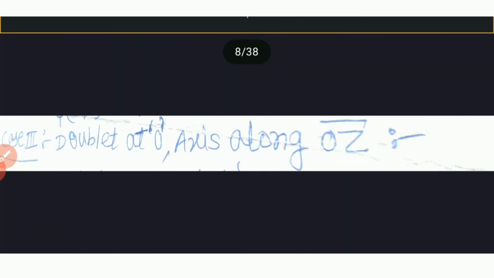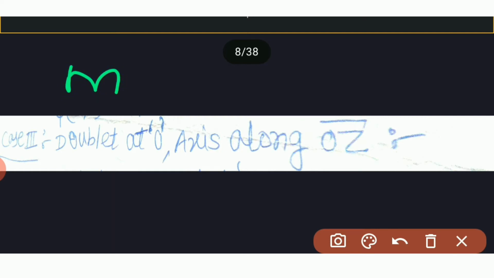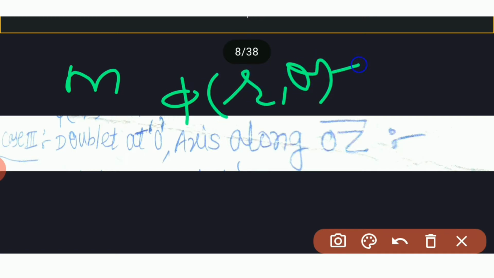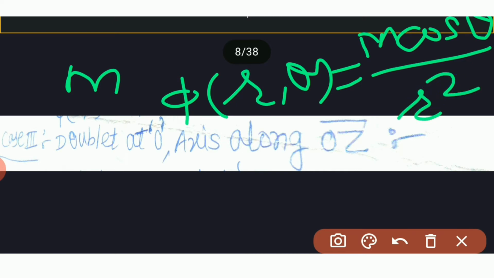So consider a doublet at point O, of strength m, then in spherical polar coordinates, the velocity potential at P is phi of r theta is equal to m cos theta divided by r square,